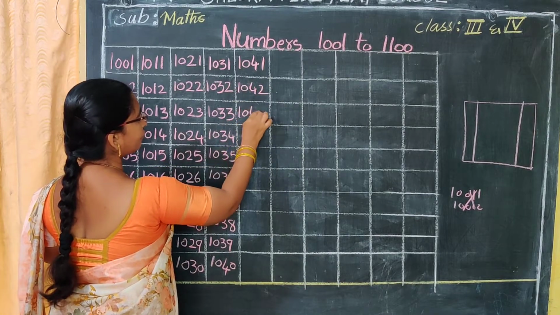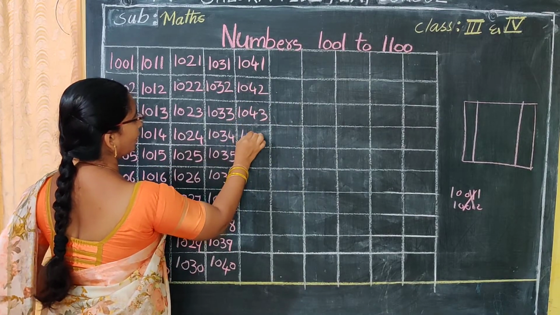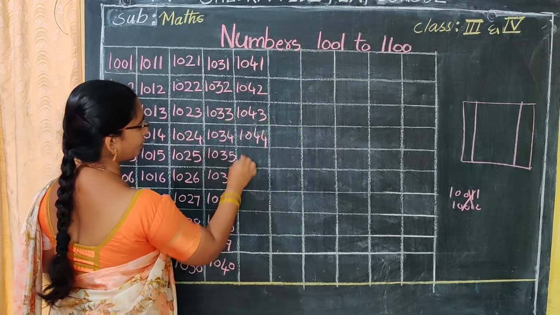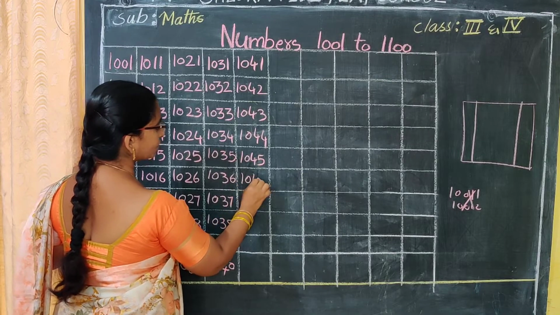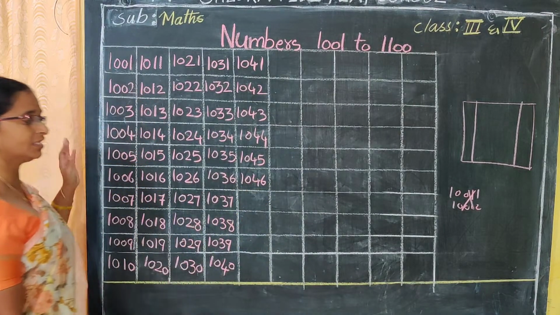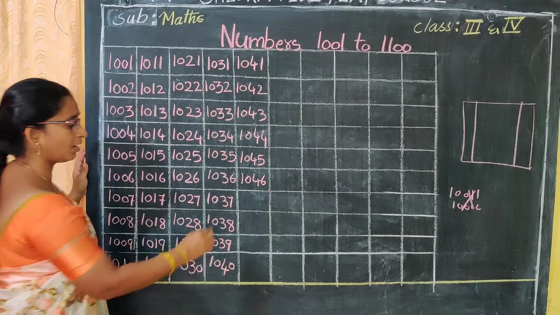1042, 1043, 1044, 1045, 1046. Like this you can write. You can go on writing now.